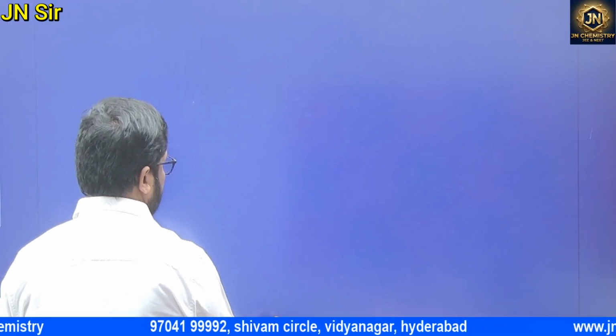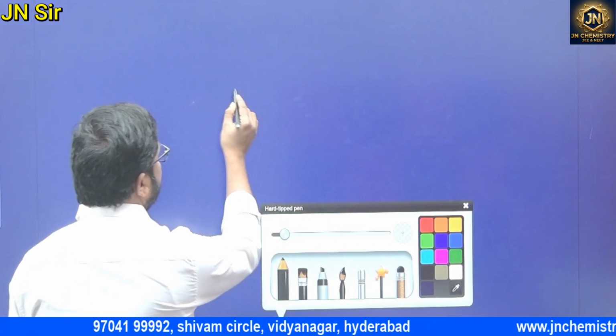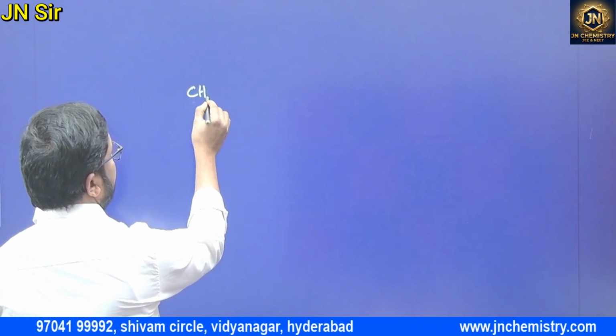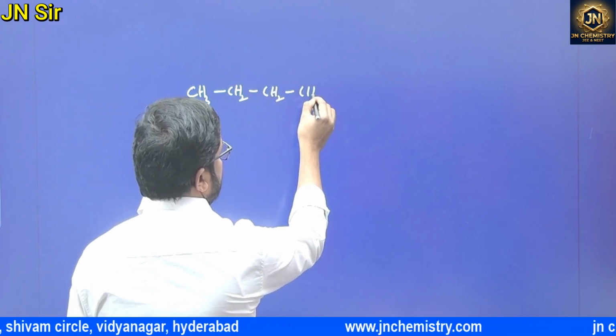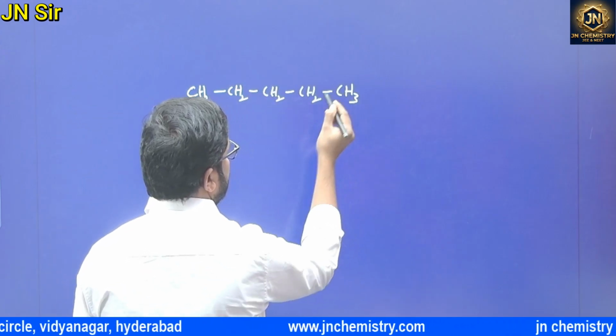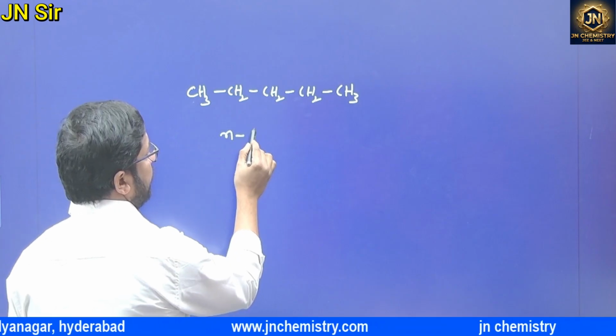For example, write pentane: n-pentane, CH3, CH2, CH2.